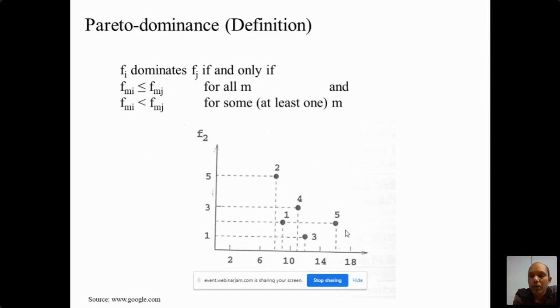For example, you have two cars with the same comfort, one costs 3 lakhs and the other costs 2 lakhs 50,000. Definitely the 2 lakhs 50,000 car will dominate, because for the same comfort you are getting the car at a lower price.